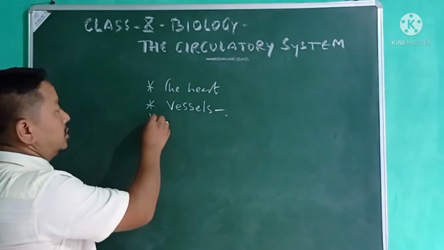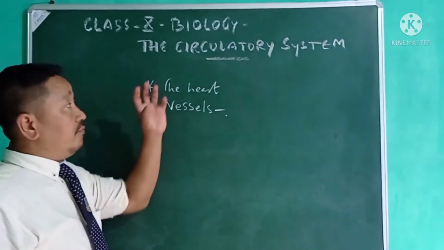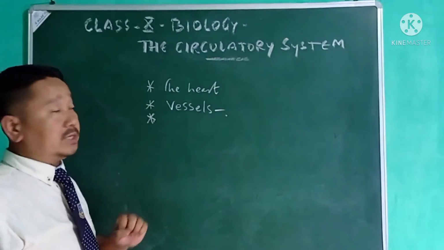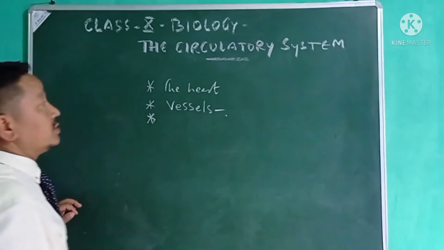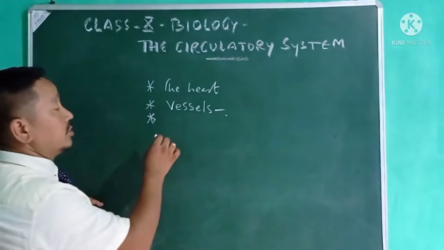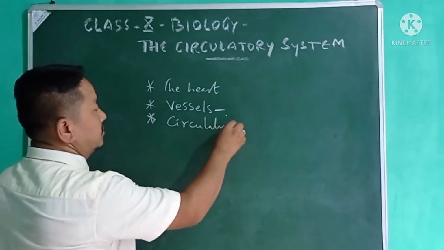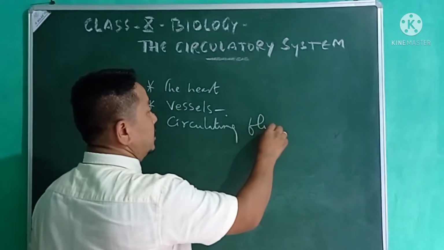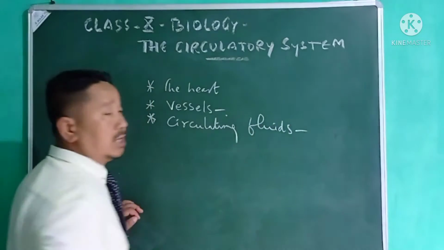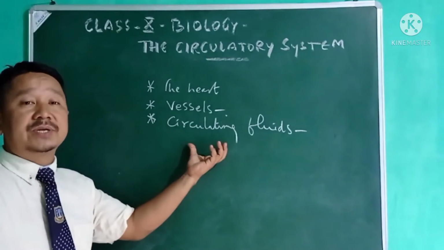Then the third important component of the circulatory system is the circulating fluid. These circulating fluids are of three types.